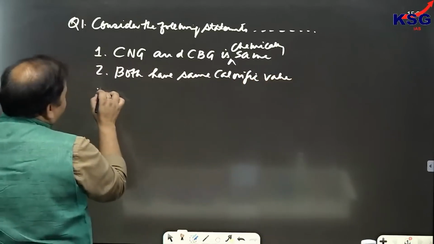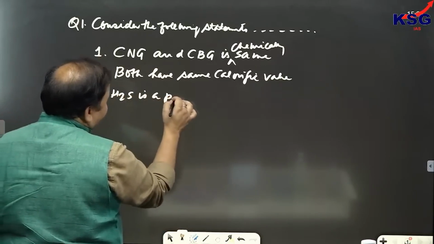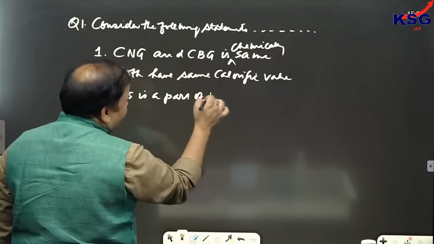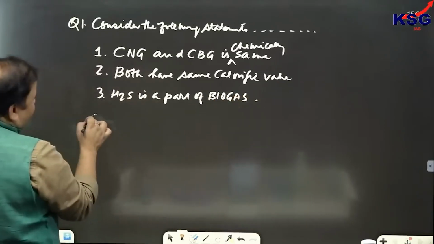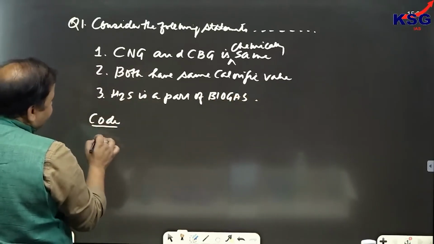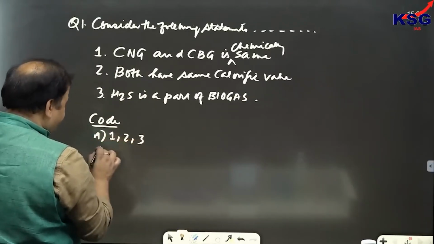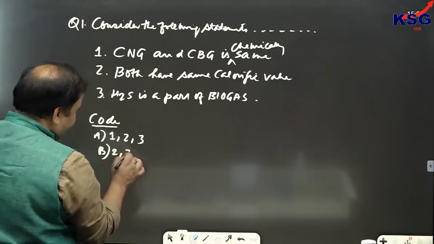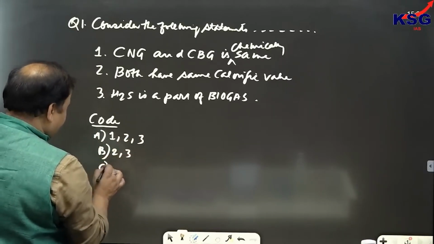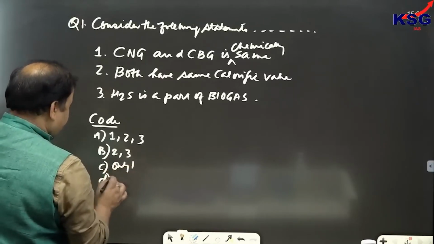And the third statement is: H2S is a part of biogas. And the codes include: 1, 2, 3; 2, 3; only 1; only 2.